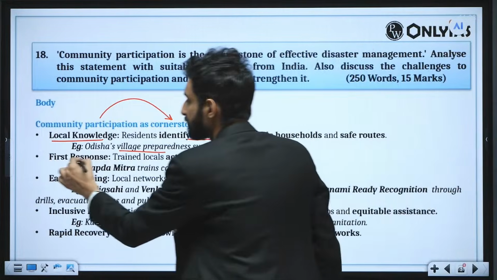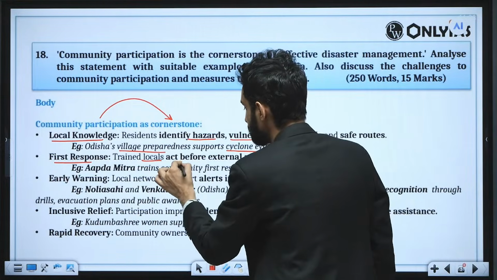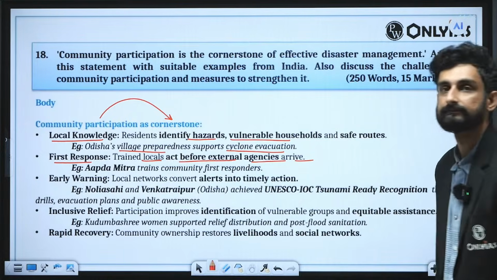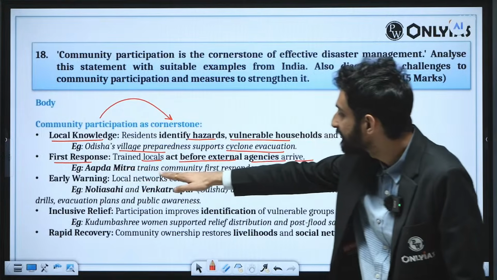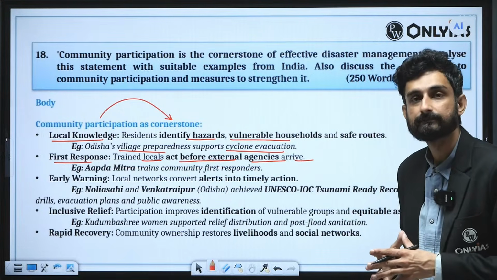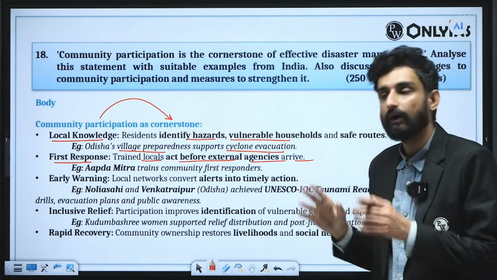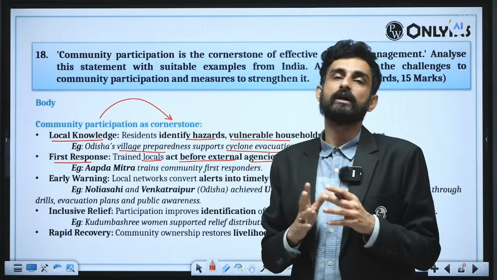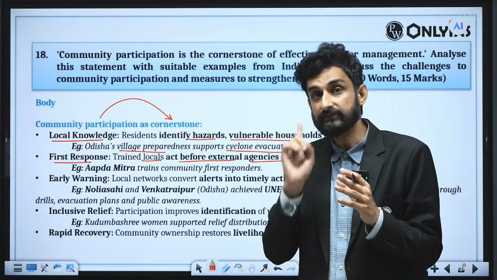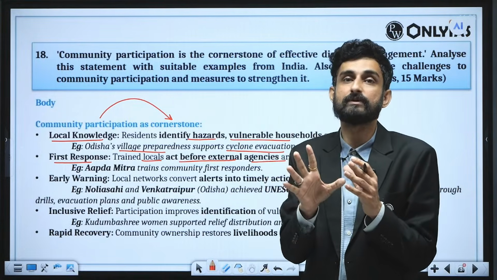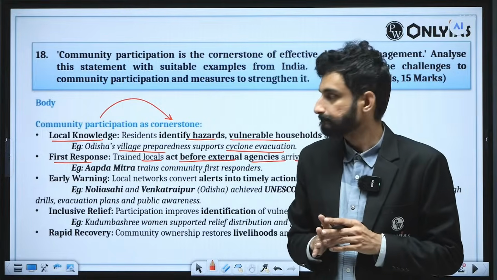Then we have the first response. Trained locals act before the external agencies can arrive. Example: the Aapda Mitra scheme trains community first responders. And this is not only in the context of India. Almost all the different parts of the world where disaster management is tackled effectively, it is the first responder in the form of community participation that is seen.